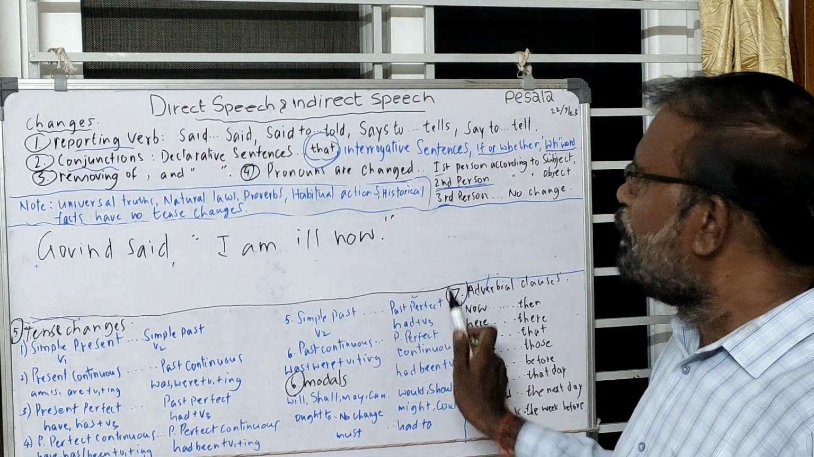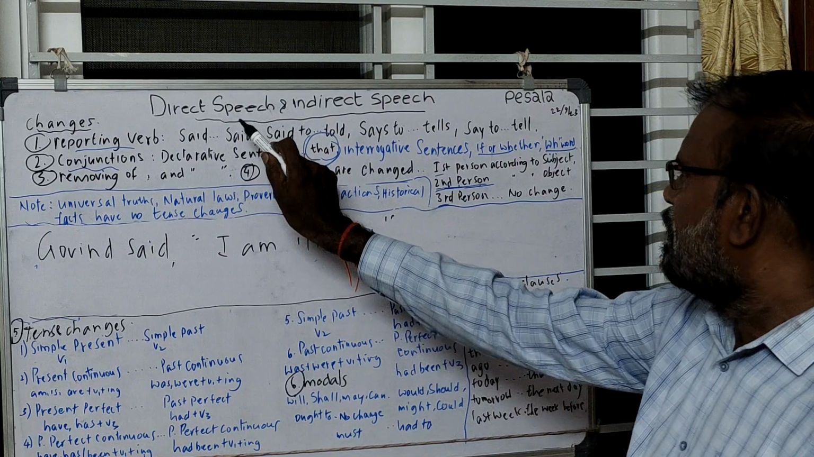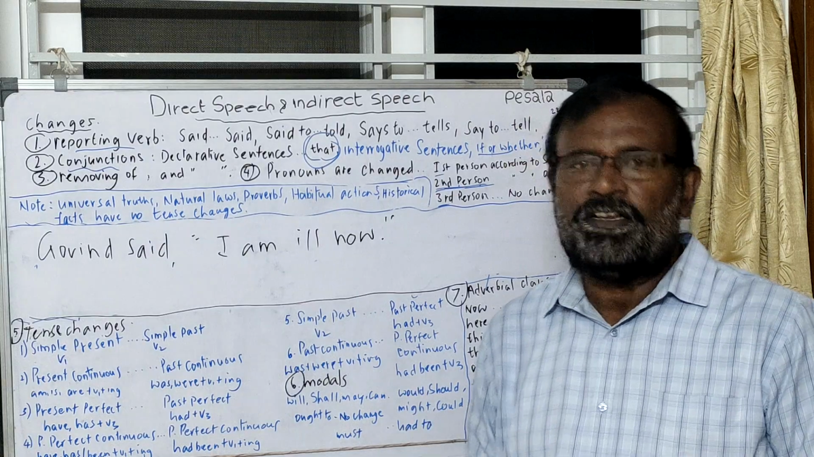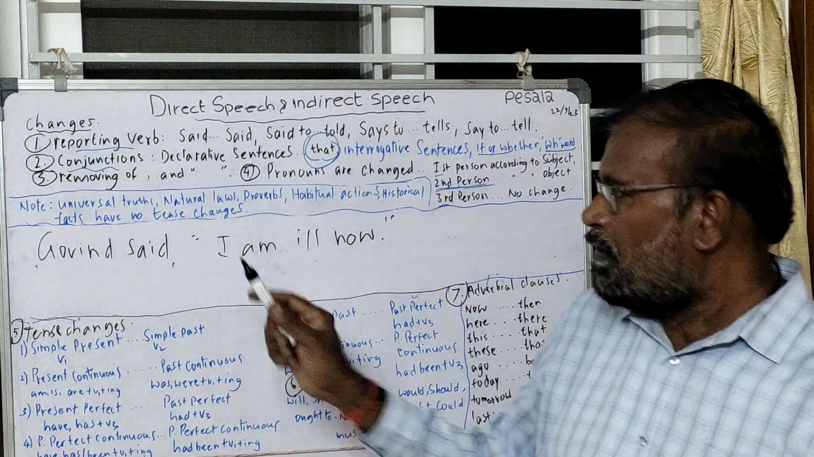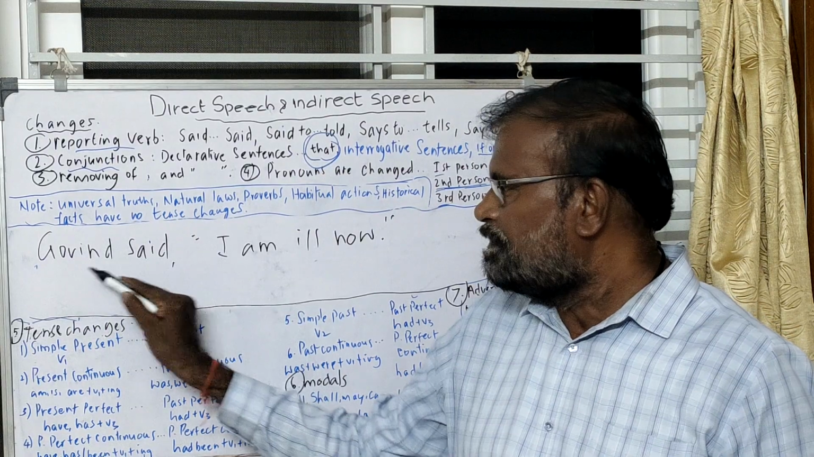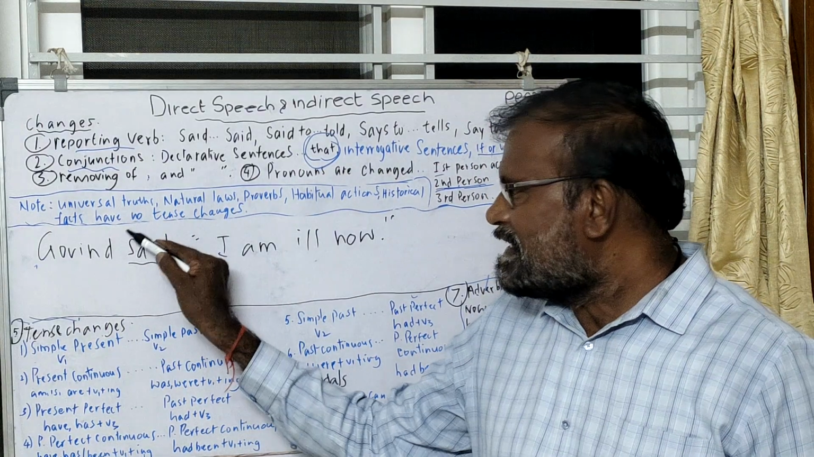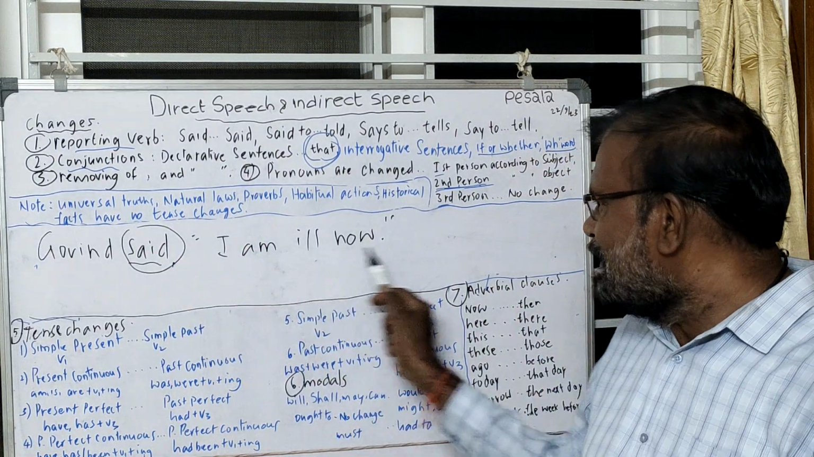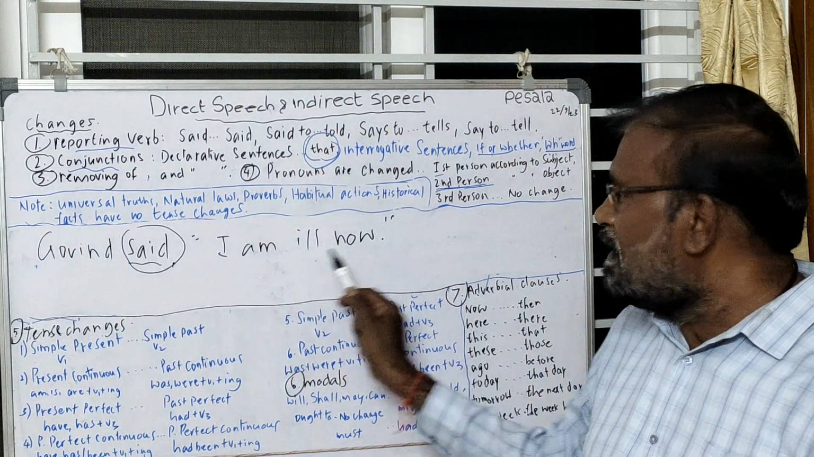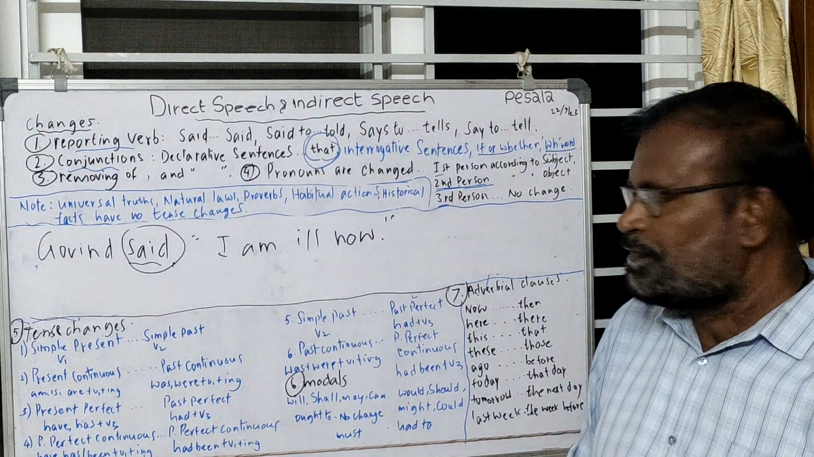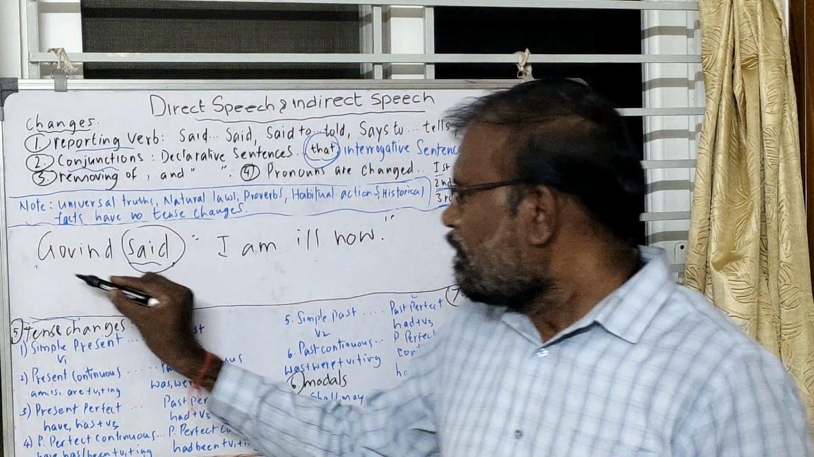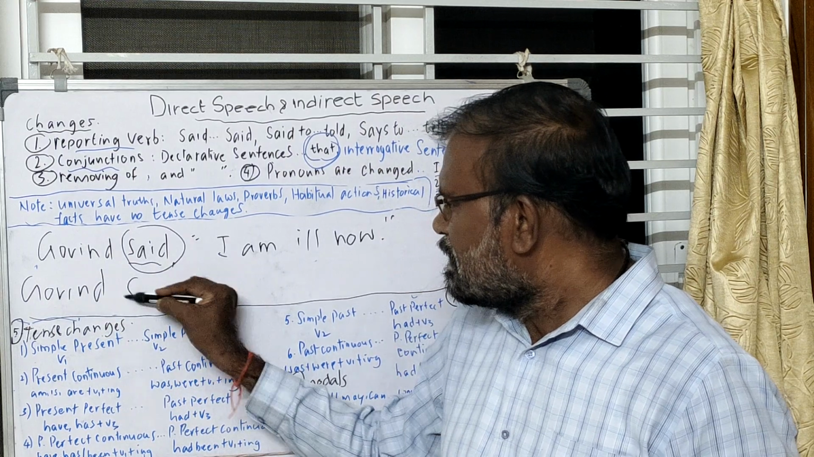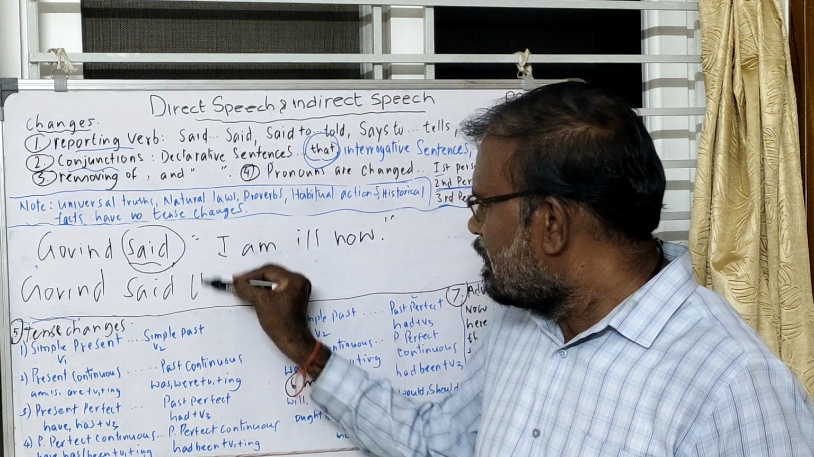While we are transforming direct to indirect speech, first of all we have to see the reporting verb, the tense of the reporting verb. Here it is the reporting verb, and it is in the past tense. So we have to transform the tense of this reported speech. Govind said that.